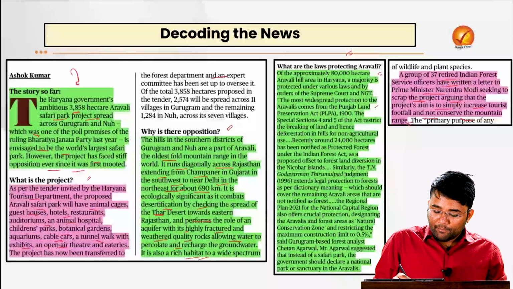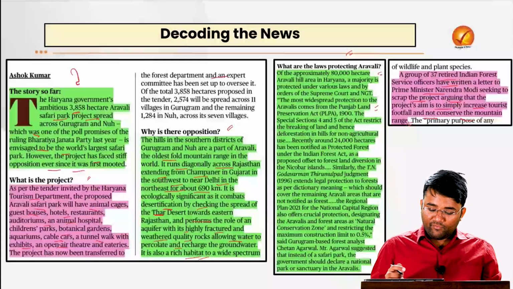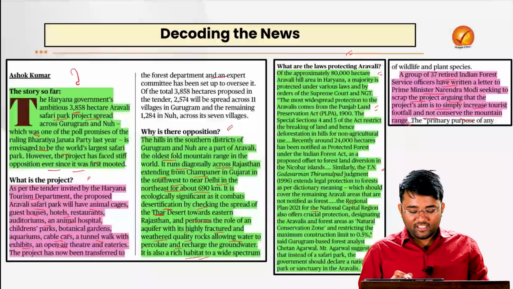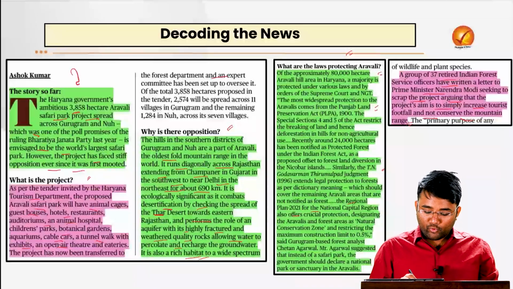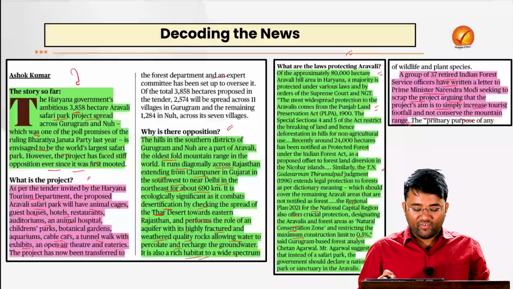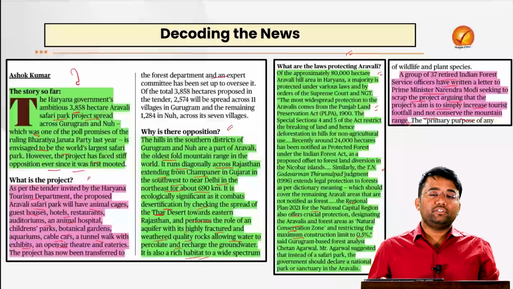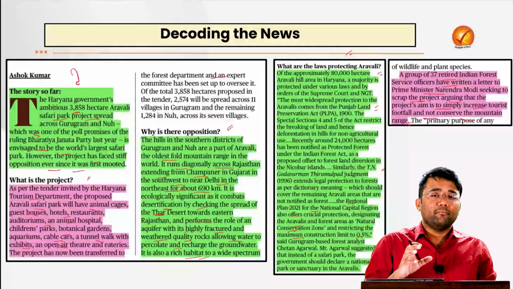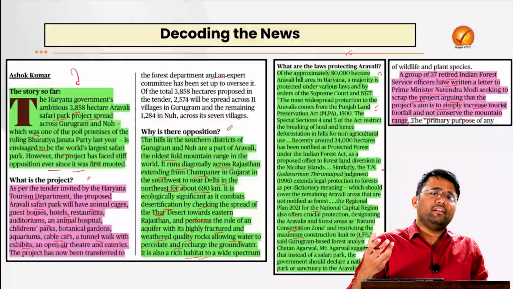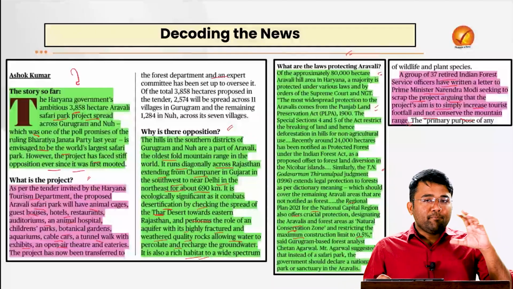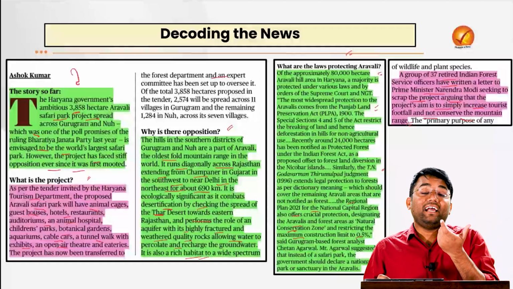Then we have the Punjab Land Preservation Act 1900, and we also have the Supreme Court case judgments, as well as the Regional Plan 21 for the National Capital Region. It also offers crucial protection, designating the Aravalis and the forest areas as a natural conservation zone and restricting the maximum construction limit to 0.5%. This is one of the major issues: in the past we have also witnessed a lot of mining activities in the Aravali areas because of the rocks that are available and other mining activities. That is again impacting the overall, fragile ecology of the Aravali.